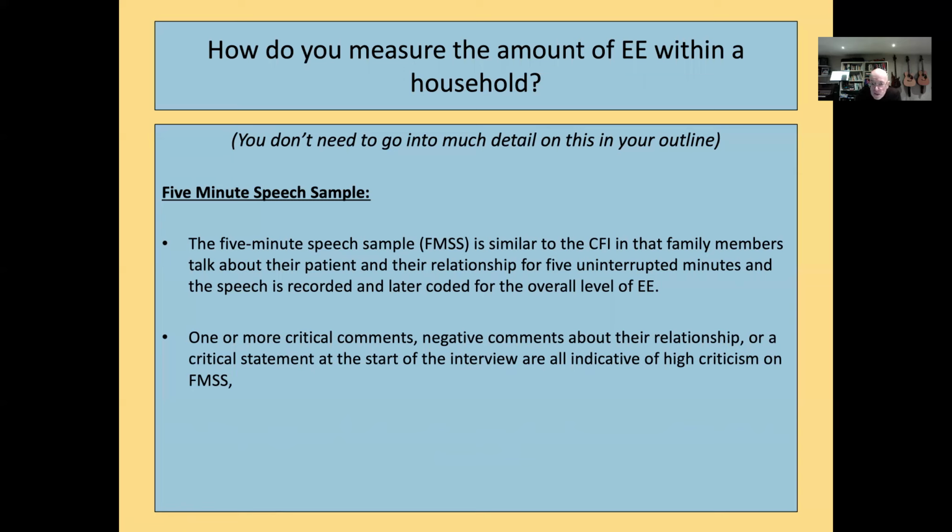So one way is to use a 5-minute speech sample. You ask each member of the family to talk about the person with schizophrenia and their relationship with the person with schizophrenia for 5 minutes, uninterrupted. And then you record what the person has said, and you code it for the overall level of expressed emotion. The way it's coded is that if in that 5 minutes the person gives one or more critical or negative comments about the relationship, or a critical statement at the start of the interview, all of those are indicative of a high level of expressed emotion.